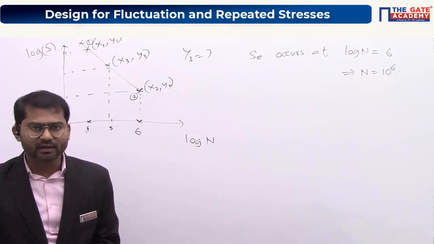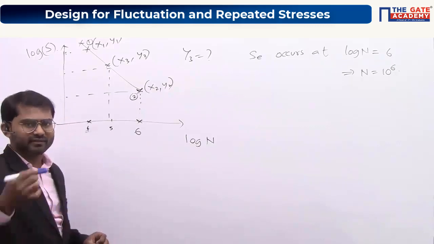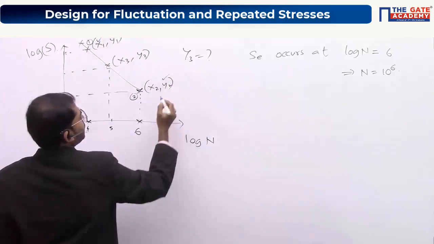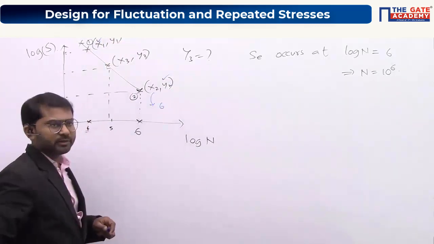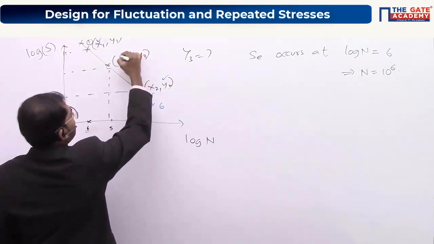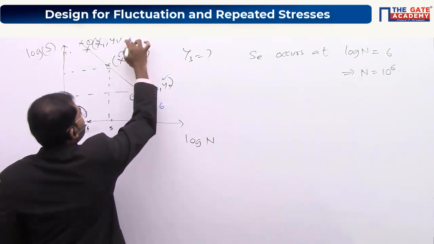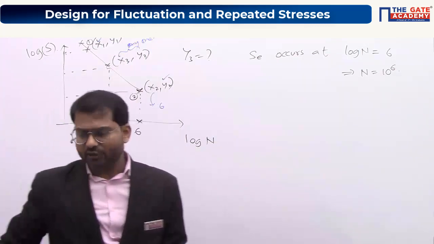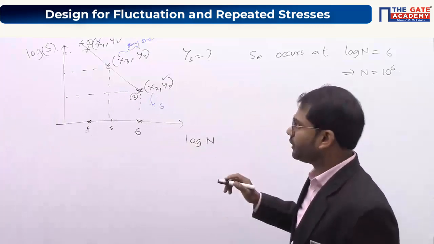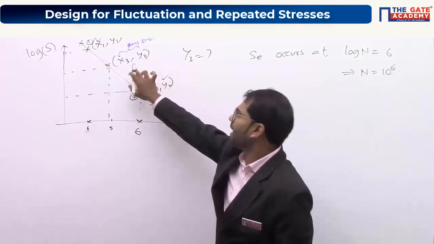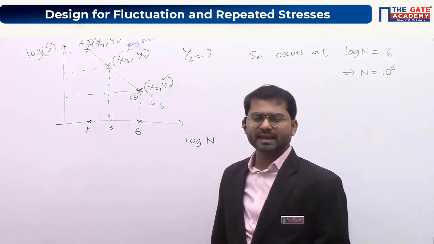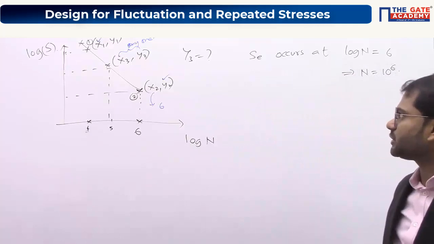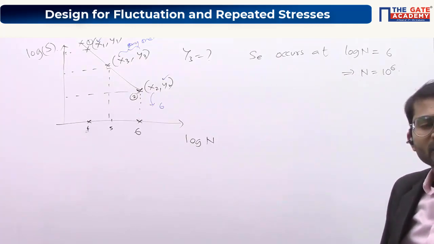I'm ticking in blue color what will be given in the question. So they'll be giving you this value, and this value. This thing is equal to 6, you should substitute. Understand? They'll give you any one of these two values here. So whatever the unknown value is, you have to get it. Based upon the data given like this, how can you get the unknown value x3 or y3? How can you get it?